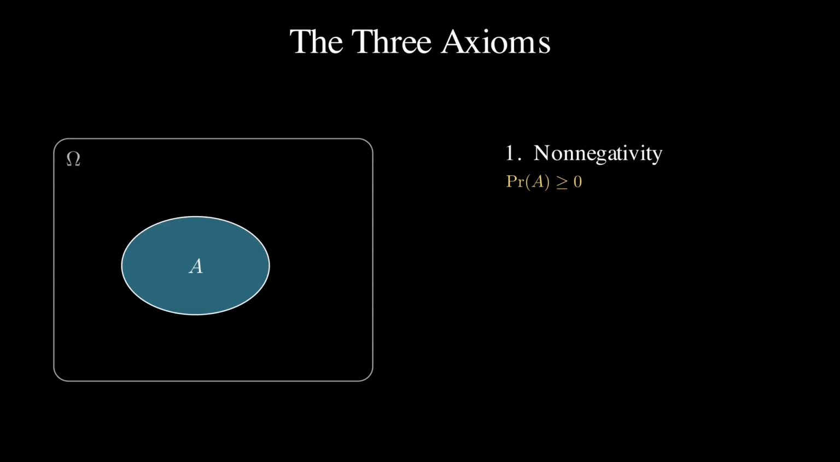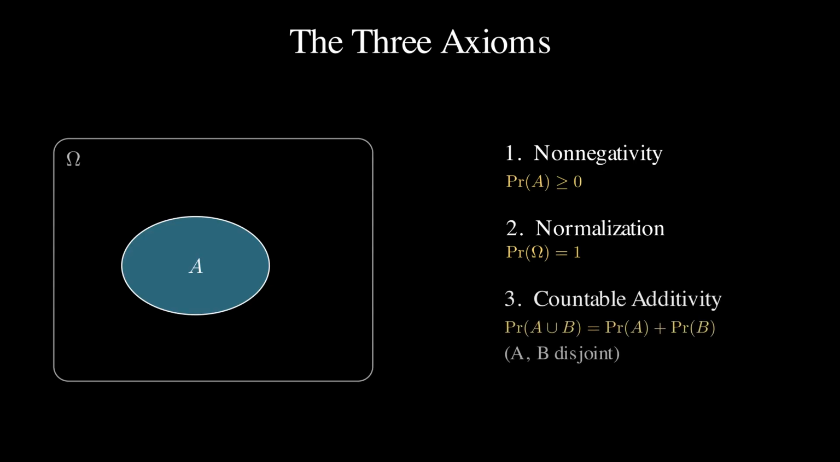The first axiom is non-negativity. Every event gets a probability that is at least 0. Weights are never negative. The second is normalization. The whole sample space carries probability exactly 1. Something in omega is certain to happen, and certainty is 1. The third is additivity. If 2 events A and B are disjoint, they share no outcomes, then the probability of their union is just the sum of their probabilities. Non-overlapping masses simply add. That third axiom is the engine of the whole theory, so let us spend some time with it.